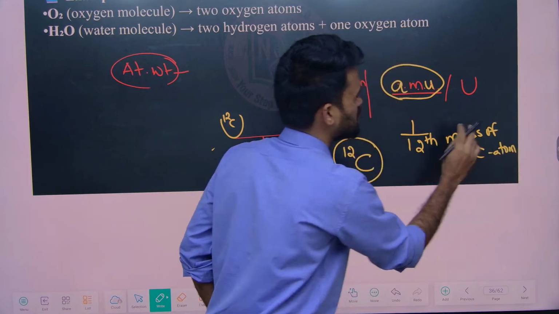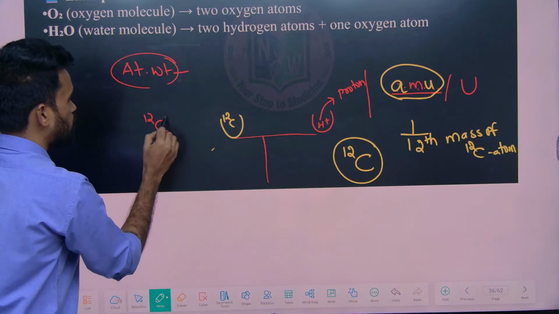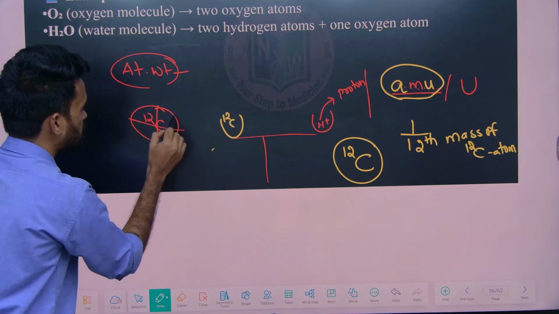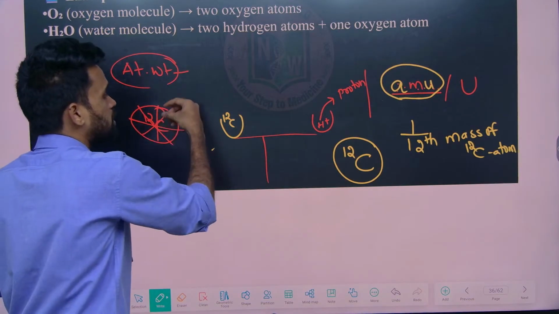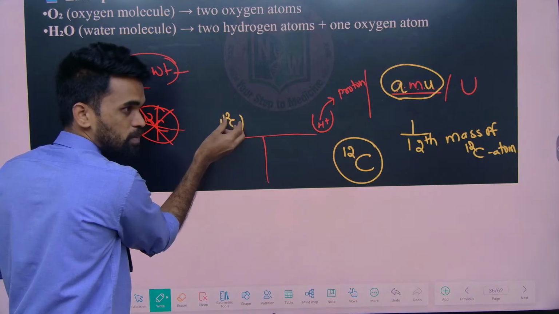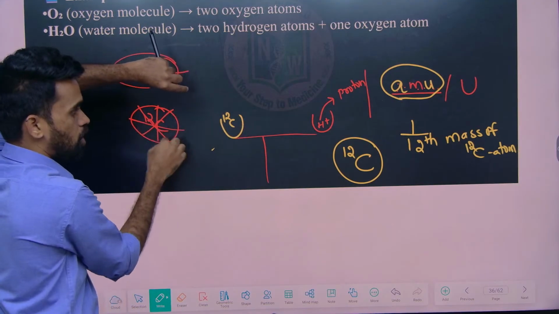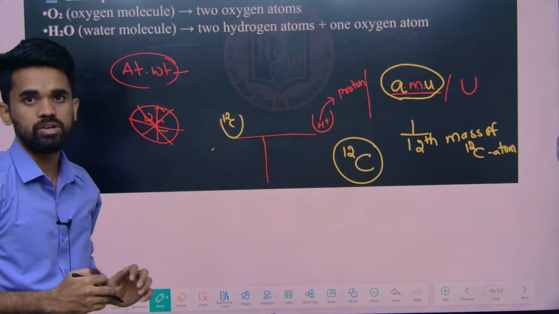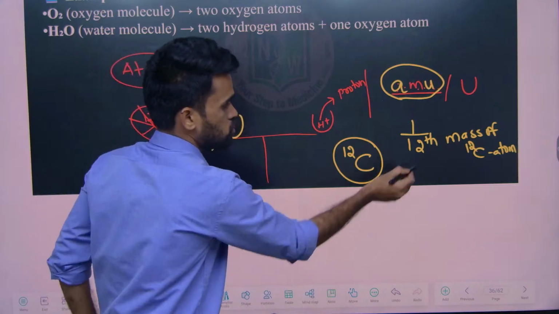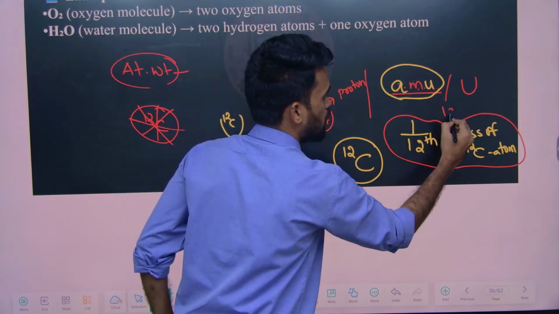It means what does this line say? Suppose we divide this C12 carbon atom into 12 parts. After dividing into 12 parts, take one part and put it on this side. Now that one part of these 12 parts will be equal to the hydrogen atomic mass unit or proton mass unit.